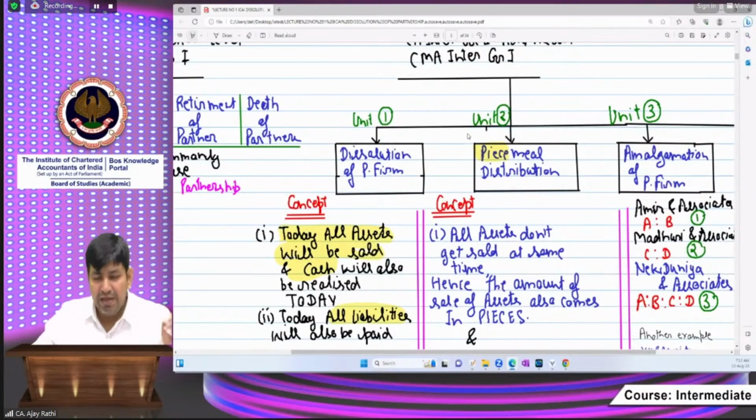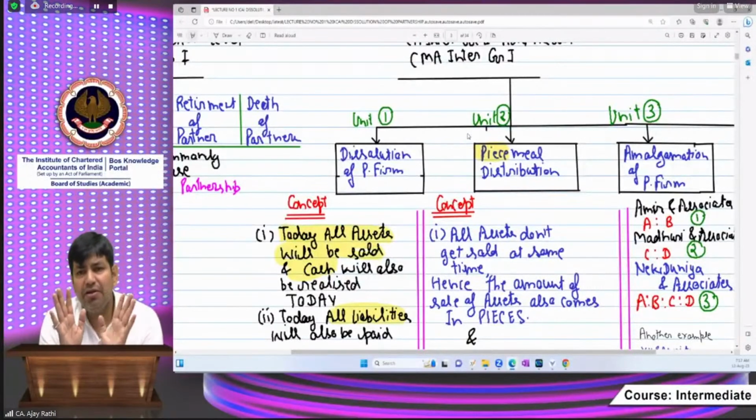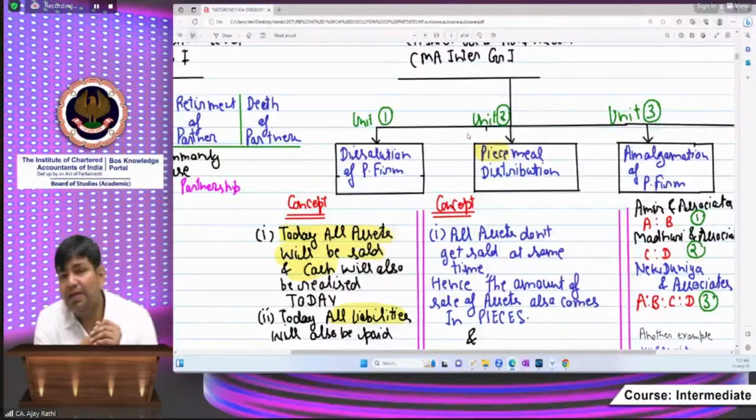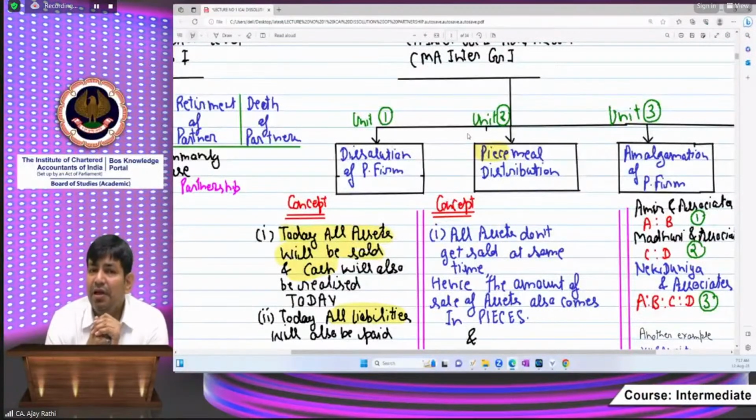Okay, now I am taking another example of piecemeal distribution. There are two debtors, A and B, and many more, but I am taking only two. A has an outstanding receivable amount of 1 lakh, and B has an outstanding amount of 5 lakh.